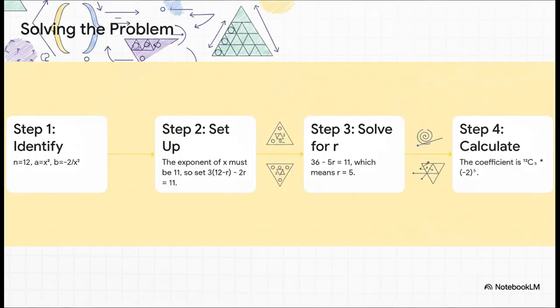Okay, we just need to follow the recipe. First, we identify all the parts. Our n is 12, the a term is x cubed, and the b term, and don't forget the negative sign, is negative 2 over x squared.